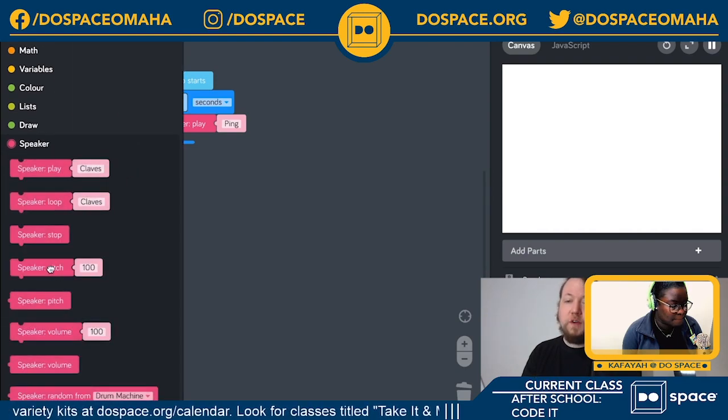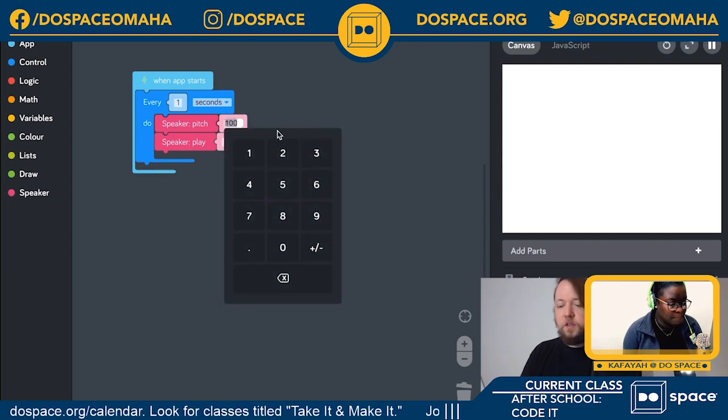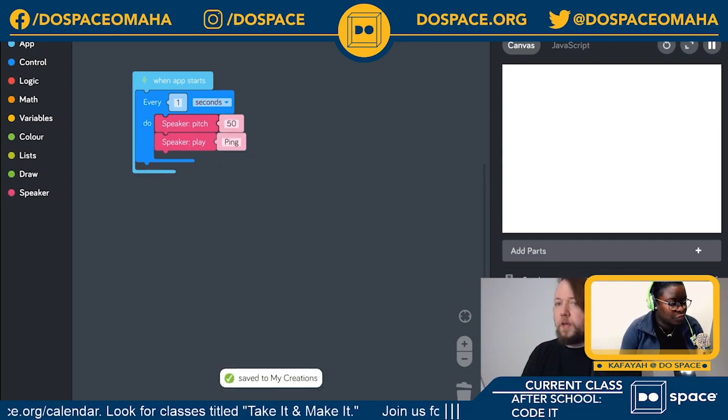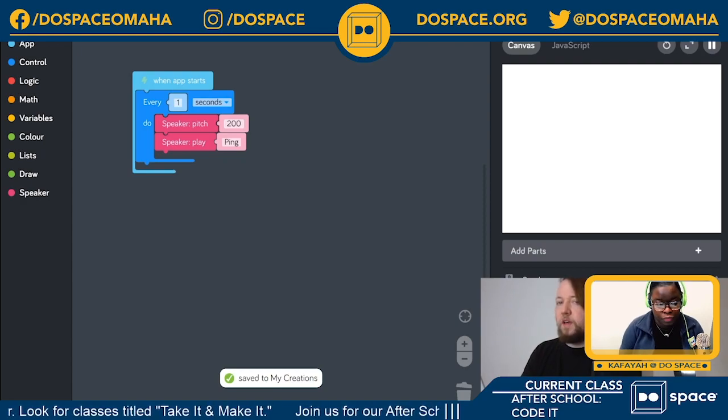So the speaker also has is this pitch setting. Pitch is like the tone of the sound. So we can turn it down and we can make the sound that we're playing lower, or we can turn it up and we can make it higher.